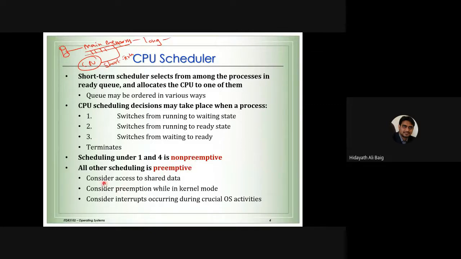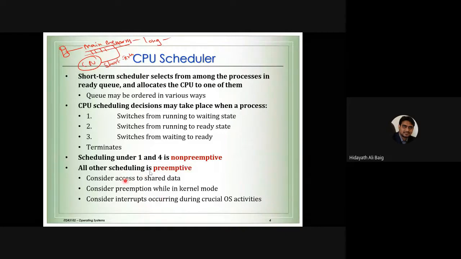Okay, so we need to consider access to shared data, consider preemption while in kernel mode, and consider interrupts occurring during crucial operating system activities. You will not understand these points now. First, let me complete preemptive, non-preemptive, then we'll see about this.